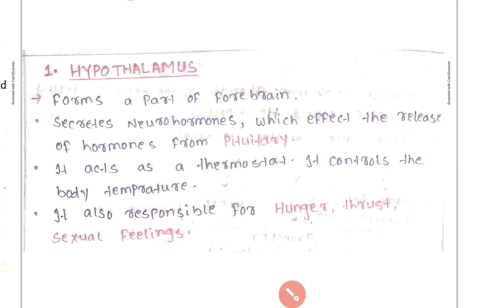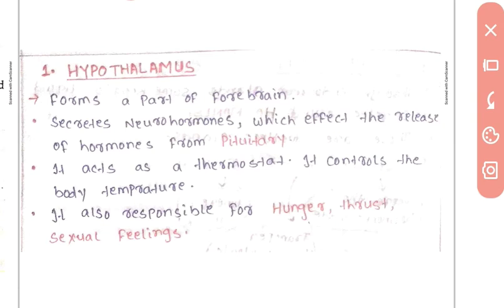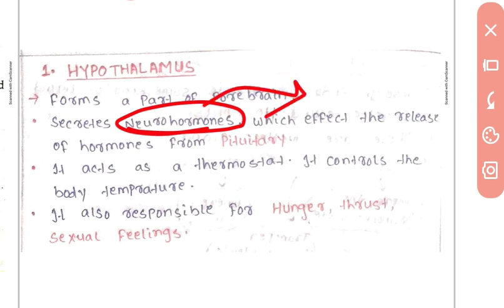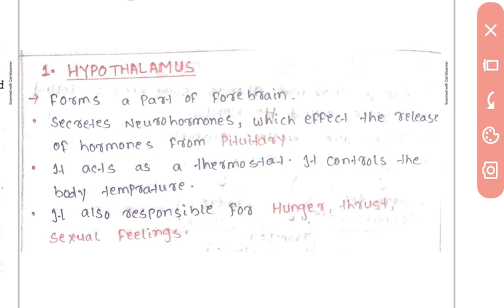Now, something about the hypothalamus. It forms a part of the forebrain. It secretes neurohormones which affect the release of hormones from the pituitary. What is a neurohormone and what is its work? A neurohormone affects the release of hormones from the pituitary. Means the hypothalamus is also indirectly related to the pituitary gland, because the hormone secreted from the hypothalamus, that is the neurohormone, also affects the release of hormones from the pituitary.